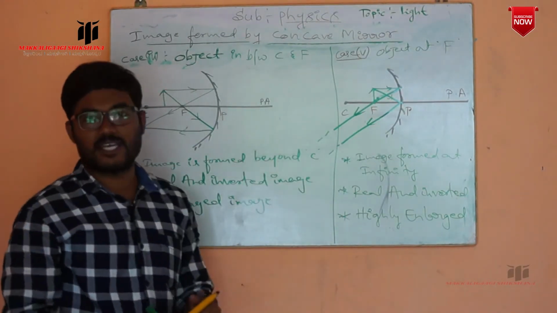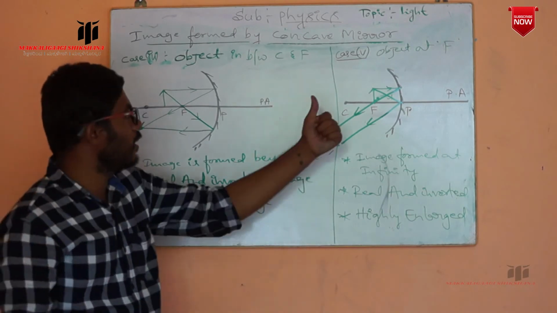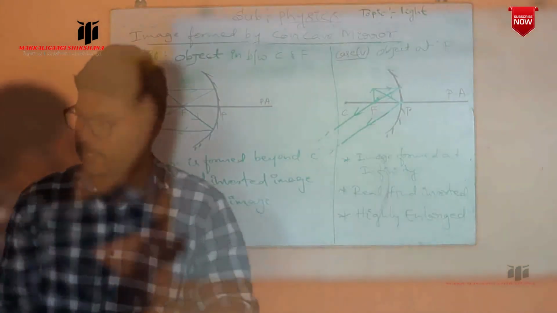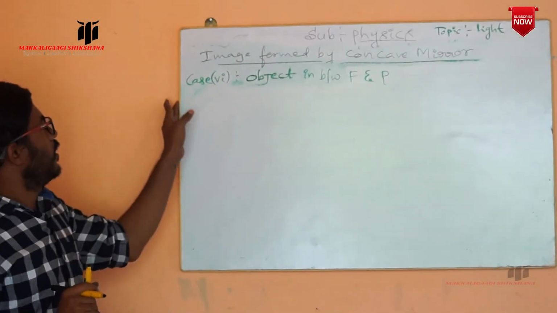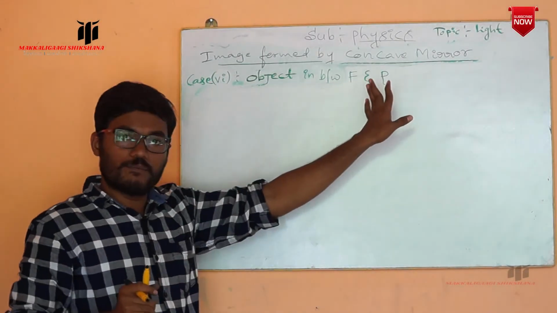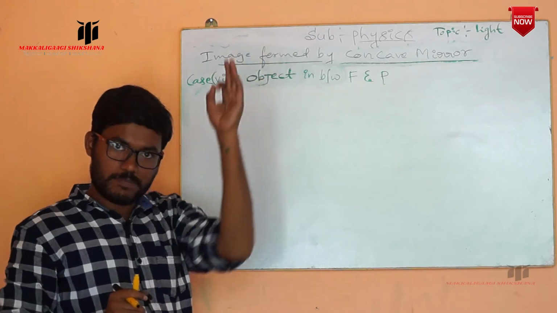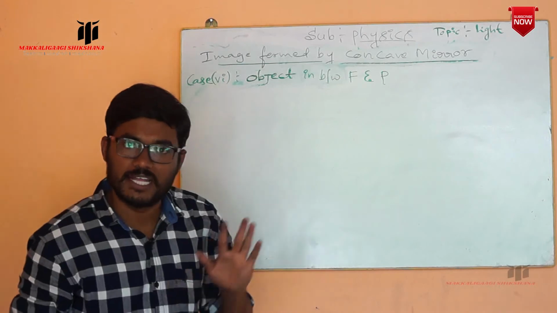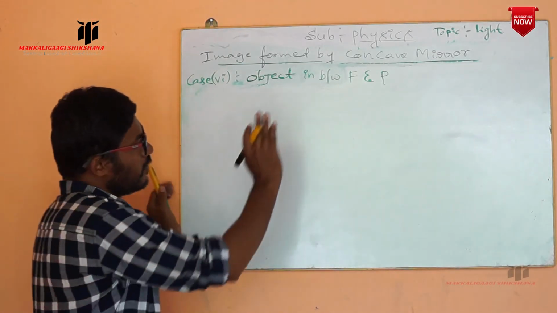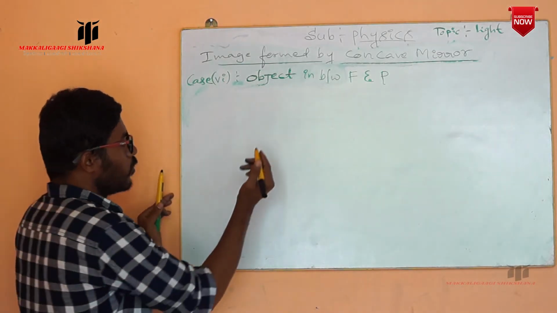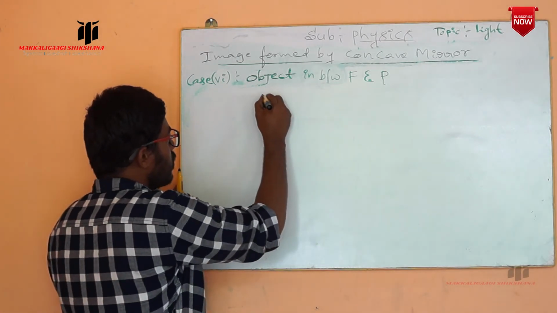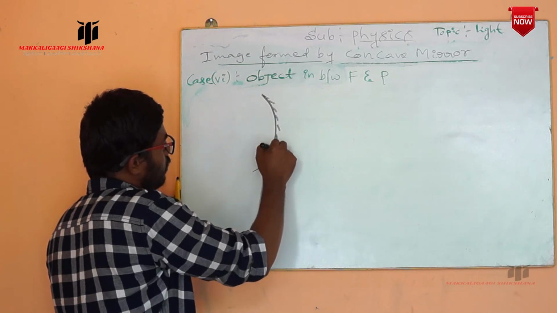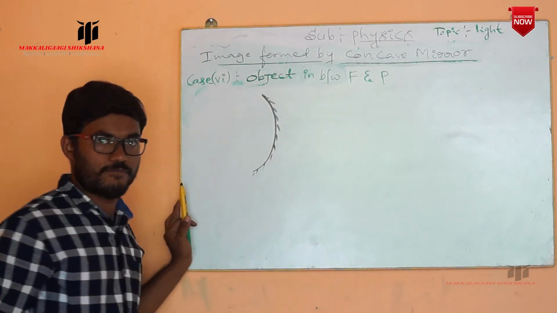Now the last case: if I place an object in between the focus and pole, what happens? You can see next. The next case is the object in between the focus and pole. Means if you place an object in between the focus and pole, where is the image formed and what are the characteristics, in case of the concave mirror. Now I am going to consider this concave mirror. So this is our concave mirror. The outer surface is silver and the inner surface is a reflecting surface.